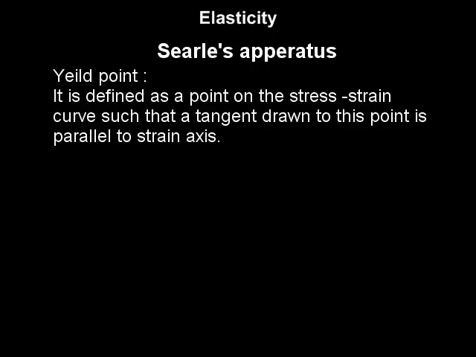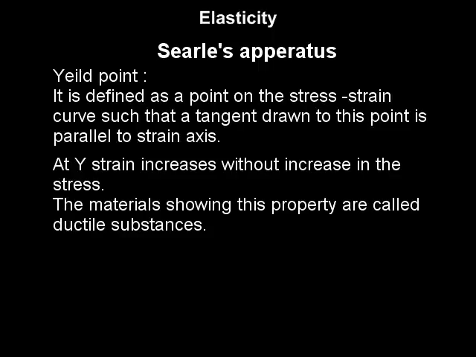It is defined as a point on the stress-strain curve such that a tangent drawn to this point is parallel to the strain axis. This indicates that at Y, strain increases without increase in the stress. In this condition, the wire is said to be flowing. The materials showing this property are called ductile substances.